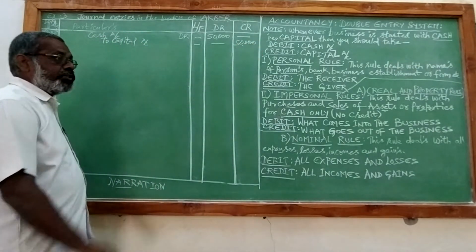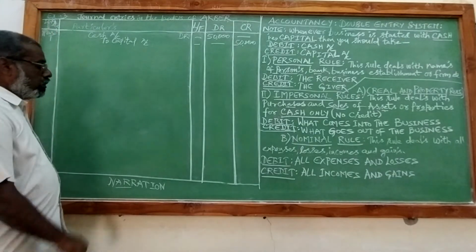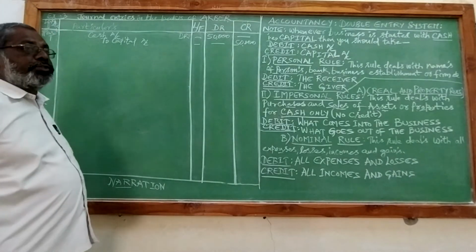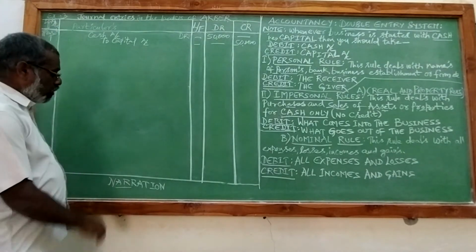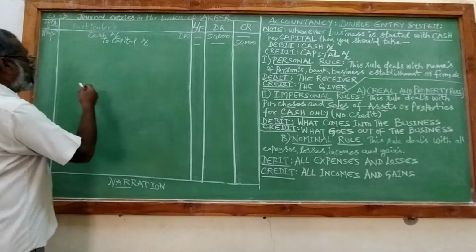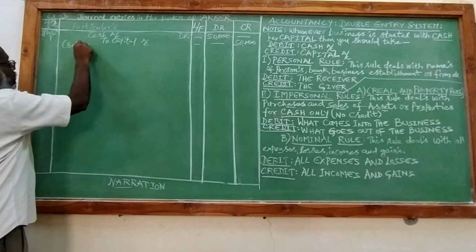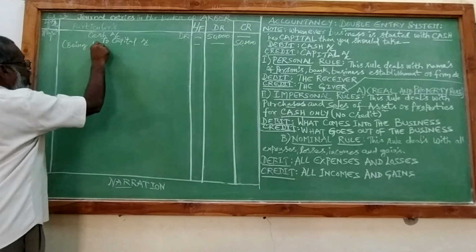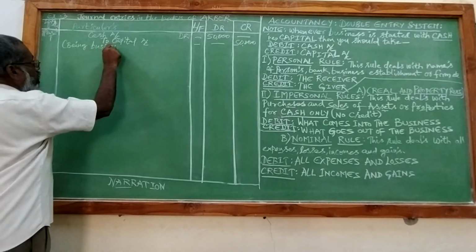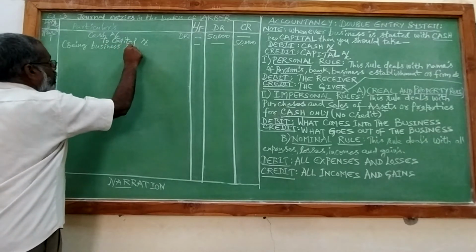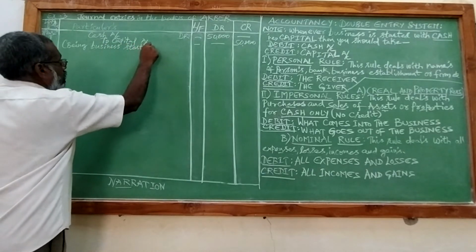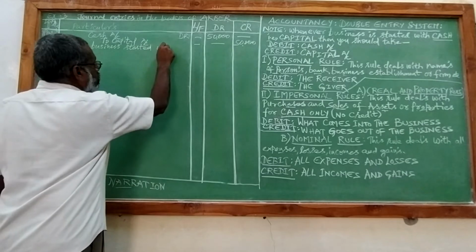After writing this journal entry, we will write a statement. For what purpose are you writing this statement? That is called narration, and it starts with the word being. Being business started with cash.